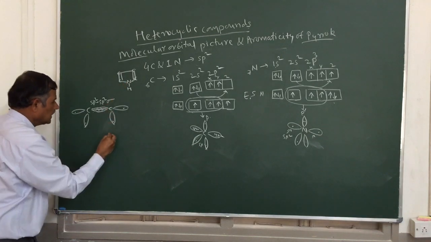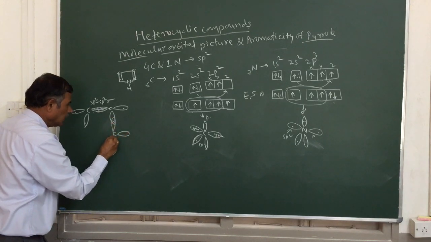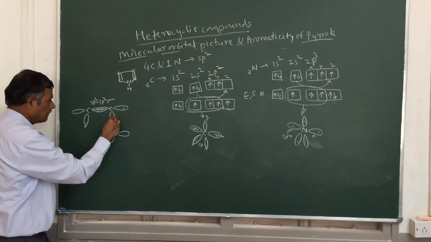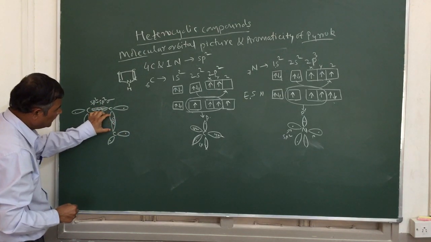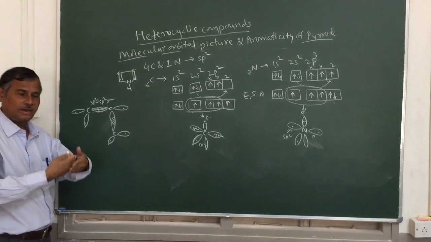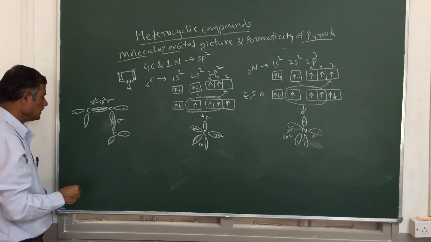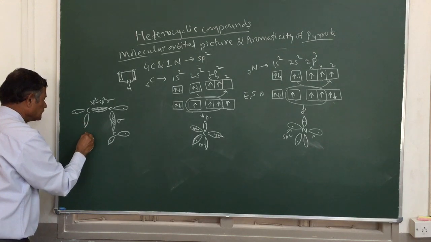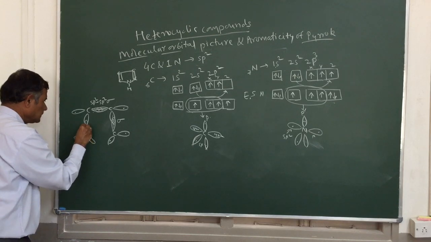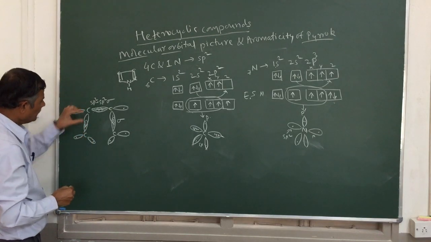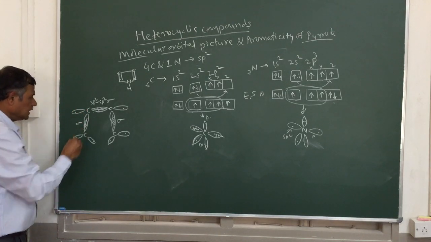Now similarly, we will take the next carbon, and this carbon is also going to overlap with the adjacent one, with a single electron. This carbon's sp2 hybrid orbital and this carbon's sp2 hybrid orbital overlap head-on, which gives a covalent bond. Here also an sp2 sigma bond is going to be formed. Now this carbon has another sp2, and this one also has an sp2, with single electrons. Overlapping here, you also get a sigma bond.